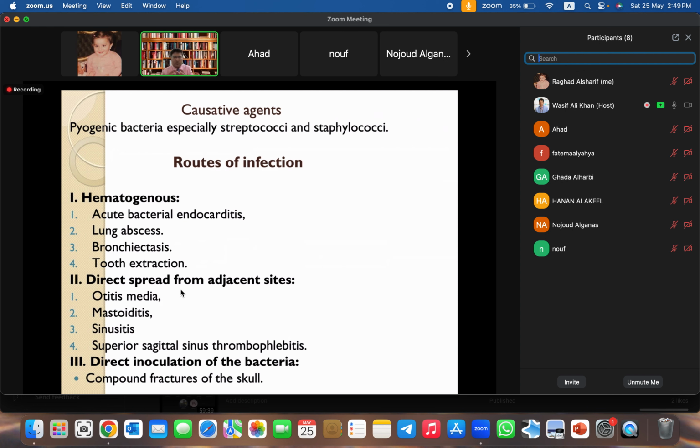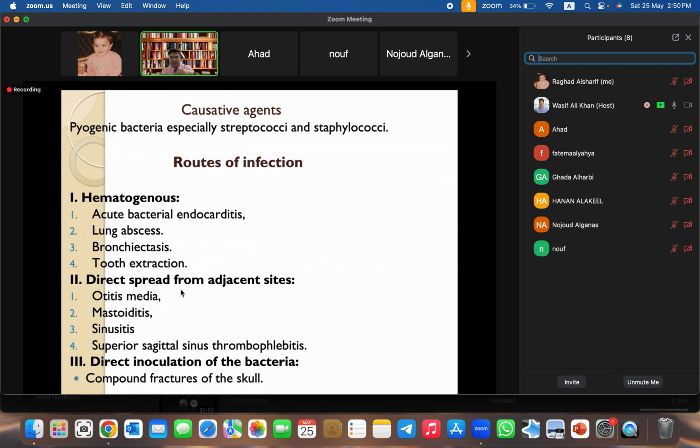The next is direct spread. Direct spread means spread from close proximity, via continuity or by contiguity. If you look at the examples: otitis media, mastoiditis, sinusitis. All these infections are in close proximity to the brain. Otitis media is commonly seen in children, and otitis interna again commonly seen in children. Even infection in the mastoid bone, mastoiditis, is closely related to otitis media, again commonly seen in children. So infection from these sites, being in close proximity to the brain, leads to development of brain abscess.